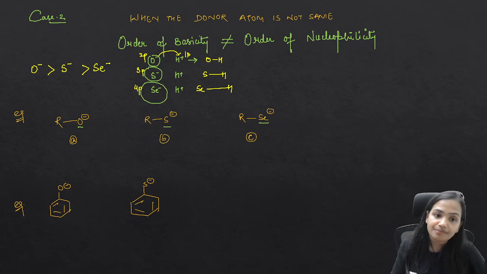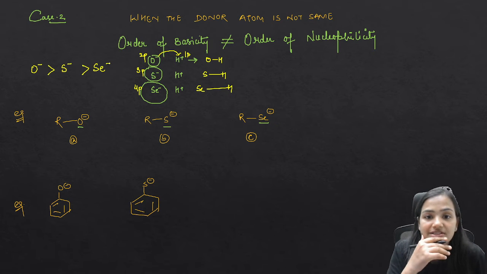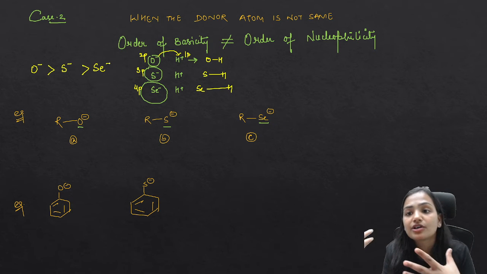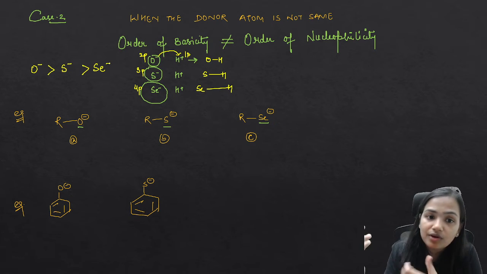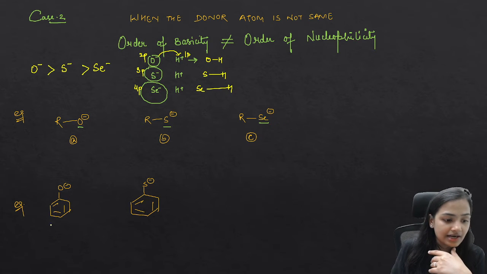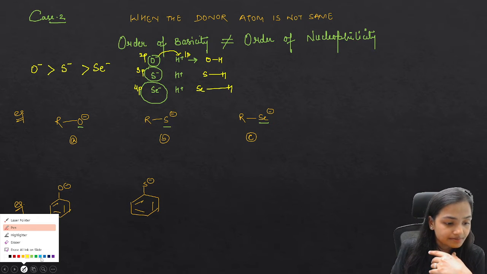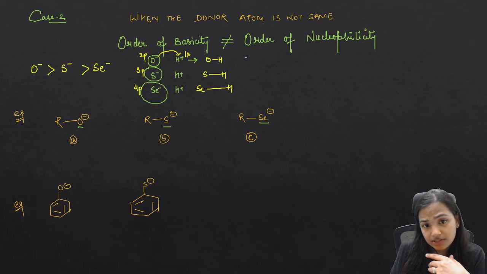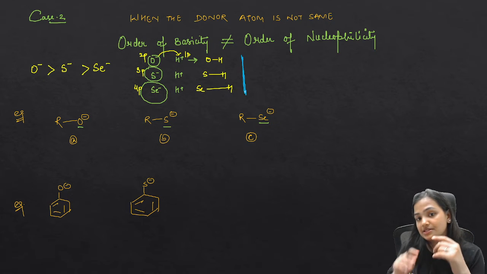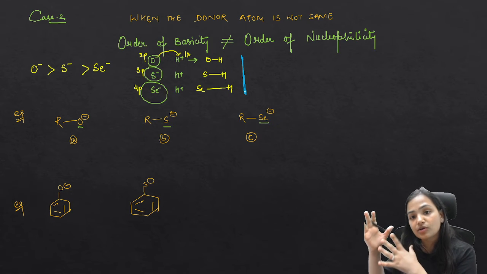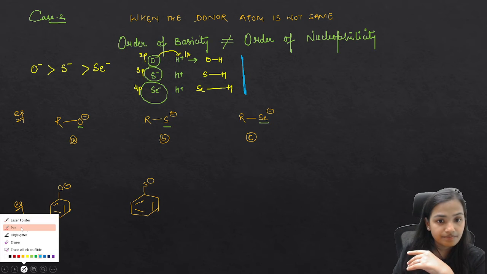Okay, so this is the order of basicity. But what will be the order of nucleophilicity? How can we understand the order of nucleophilicity? Let me talk about it here, which is actually not equal to the order of basicity. When we are talking about the order of nucleophilicity,